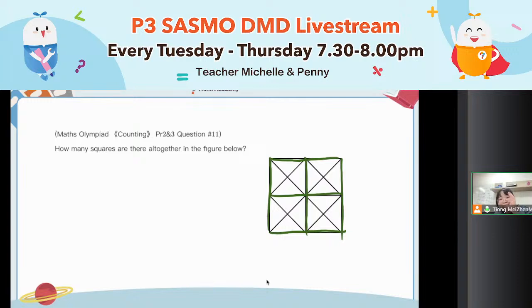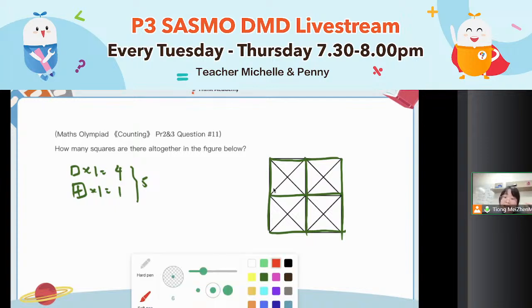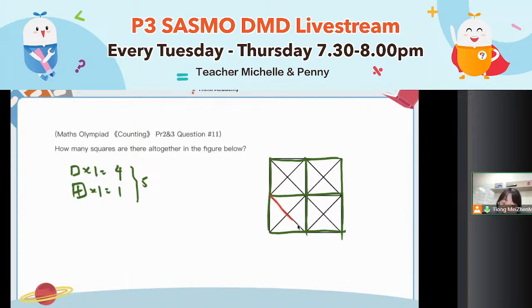So look at the green color portion only. How many squares do you have? You have 4 1 by 1 squares: 1, 2, 3, 4, and one bigger square, which is in the middle, right? In the middle here. All together is 5. Besides the green color lines, do you realize that there are actually diagonal lines here?